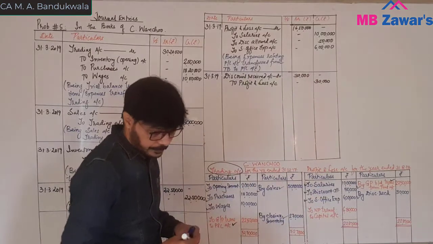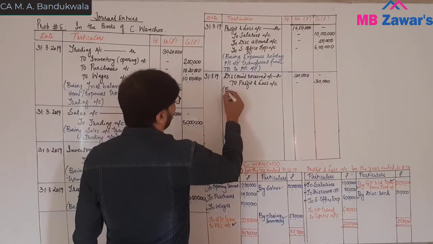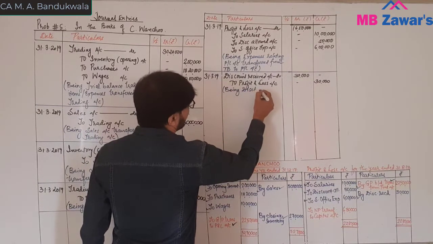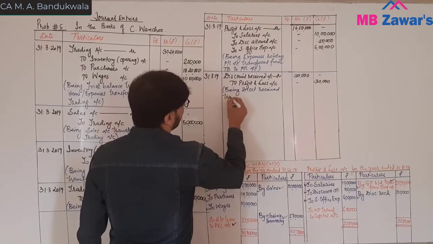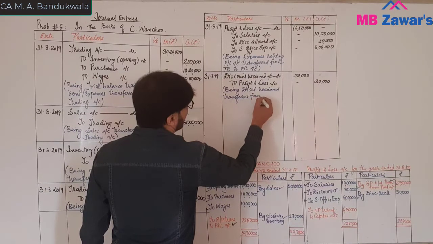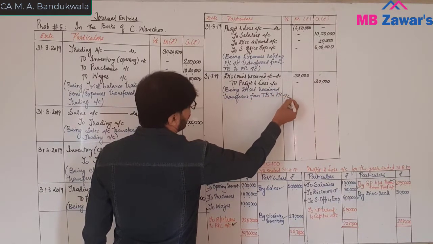Narration. Being discount received transferred from trial balance to P&L account.